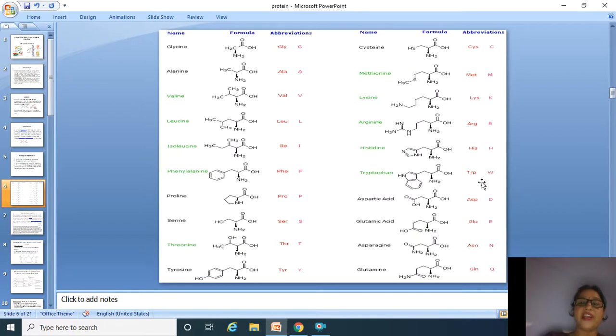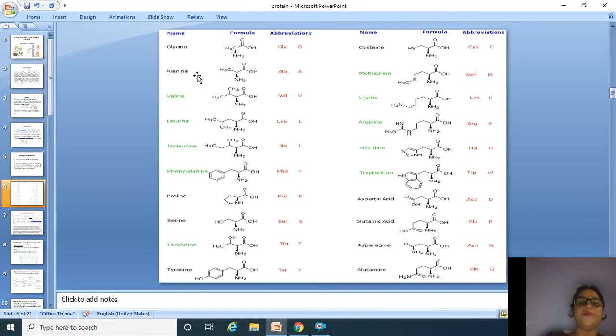These are 20 common alpha amino acids which are found naturally. First one is glycine, in which the alkyl group is in the form of hydrogen only.